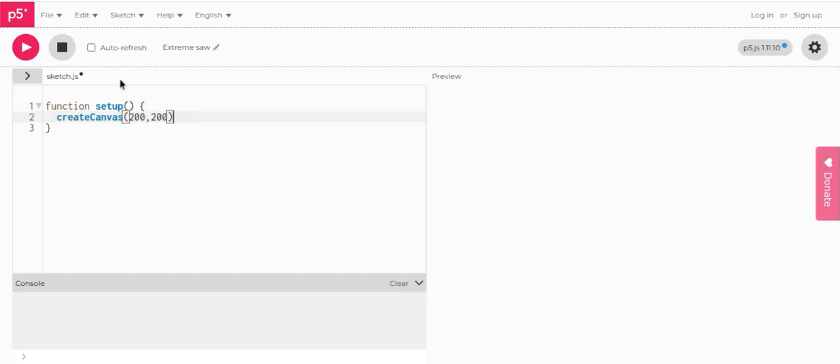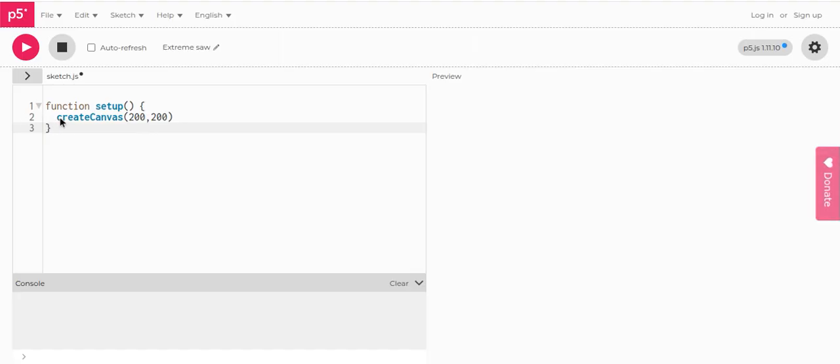So what is function setup? Let me explain. Function is not exactly a variable, but it's a type of thing that performs a specific task, derived from the name. So this function's task is to set up the whole screen in front of us. And it has parentheses, the way the syntax works. Syntax is basically the way of writing code.